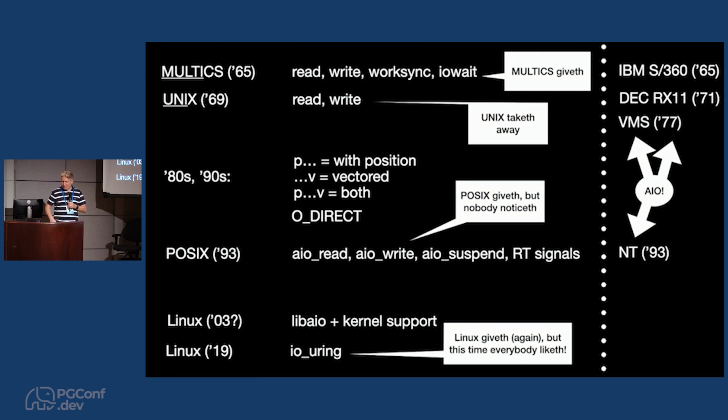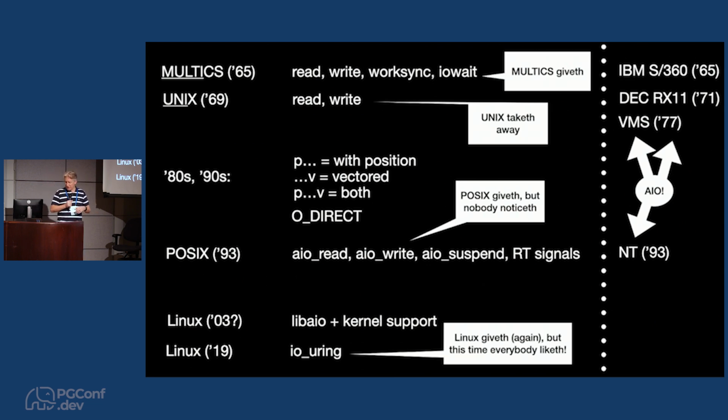I should say there was a parallel universe over here of all these contemporary operating systems. They all had asynchronous I/O. IBM mainframes had, I think they call it, channel I/O. The DEC operating systems like VMS had QIO, I think they called it. And obviously Windows NT derives, a whole lot of concepts came from VMS into Windows NT, and it has the same kind of asynchronous I/O built into the operating system at a very basic level.